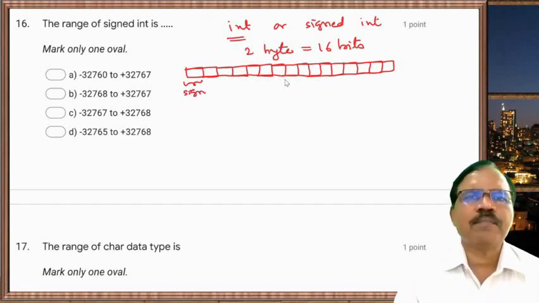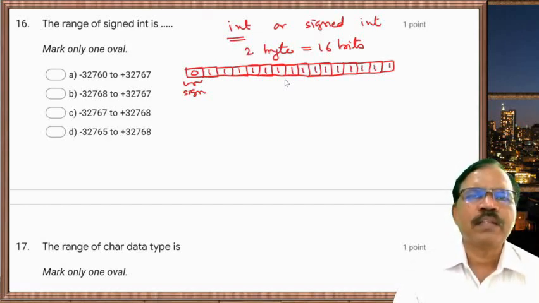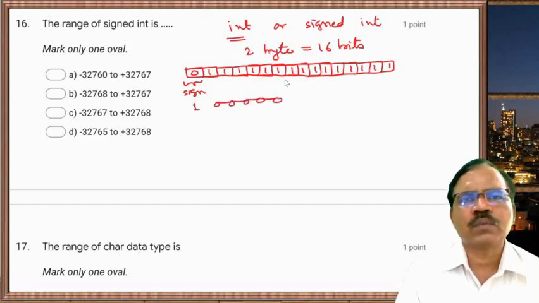And what is the maximum value? Positive, 0 here and all 1s. And the minimum value is 1 here, and all other 15 bits are 0.